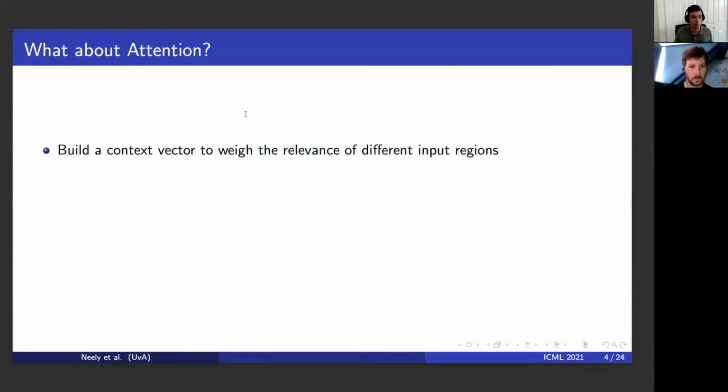There's been an interesting development in the natural language processing community over the last few years, and that is interpreting the attention mechanism, which is used in many NLP models, to explain the decisions of the model as a whole. Broadly speaking, the attention mechanism builds a context vector to weigh the relevance of different input regions. This process means that attention can be viewed as an XAI method because the attention weights might, and I say might because this is an active area of debate, represent the importance of input features.